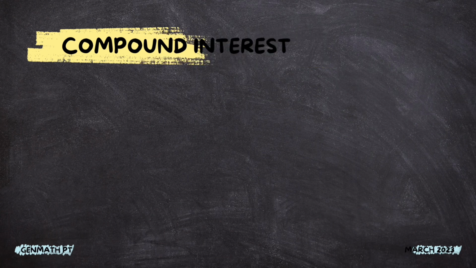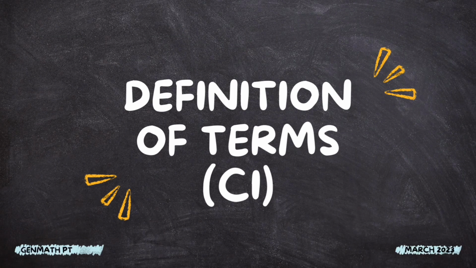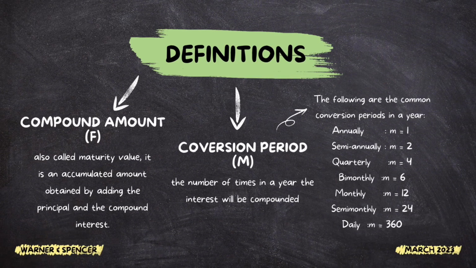Before I introduce the formula, let us once again take a look at these terms that would guide us as we solve. Compound amount, also called maturity value. It is an accumulated amount obtained by adding the principal and the compound interest. Conversion period, the number of times in a year the interest will be compounded. The following are the common conversion periods in a year.